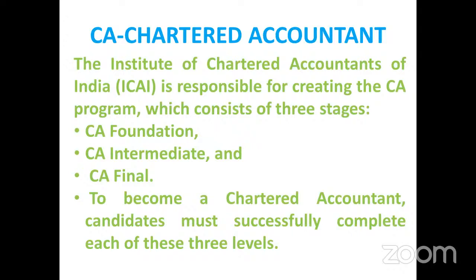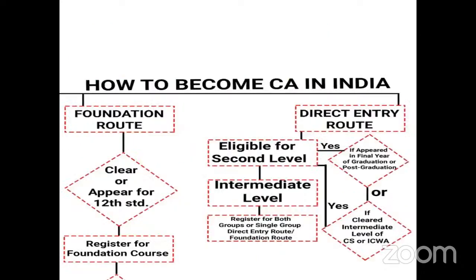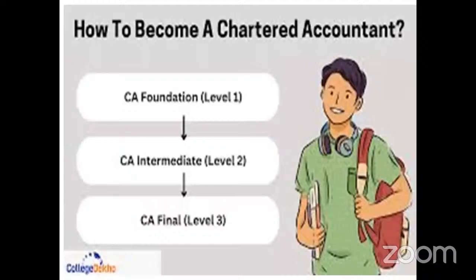And after you do your 10th, you can take up your chartered accountant. So the chartered accountant, when do you say you are a CA? When you finish your foundation, intermediate and final. And this is a chart showing how you can do your CA, your foundation, your intermediate and your final, right?